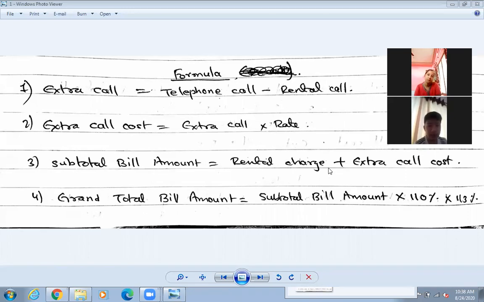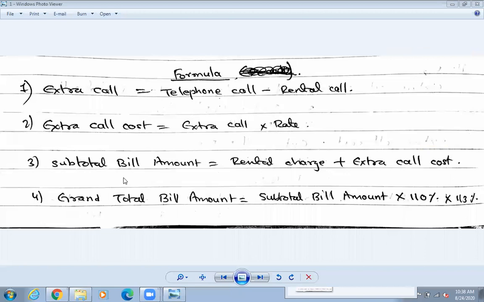Minimum charge plus the extra charge that you have incurred, that is the subtotal bill amount. It is also called the rental charge amount. Next one is the grand total bill amount. Whatever subtotal bill comes, you are going to multiply with 110% into 113%.